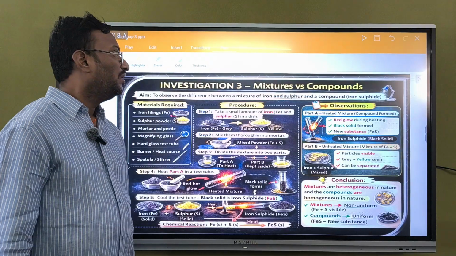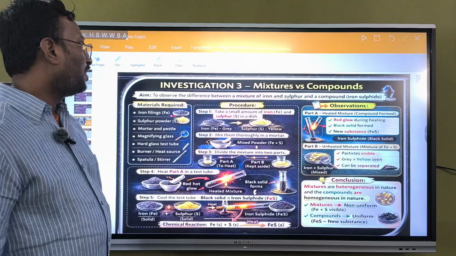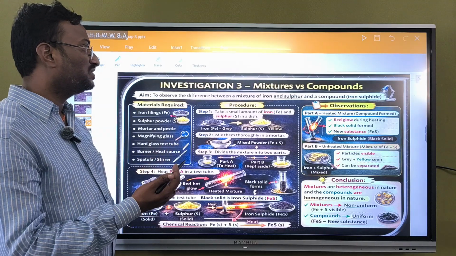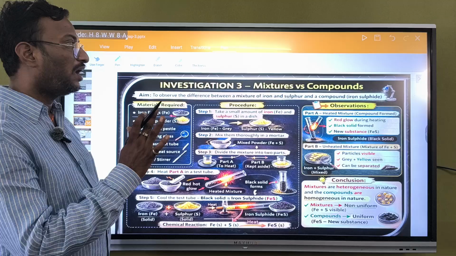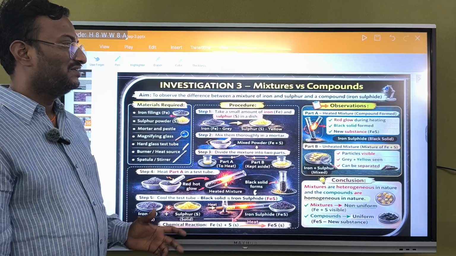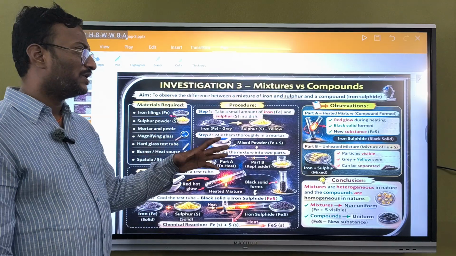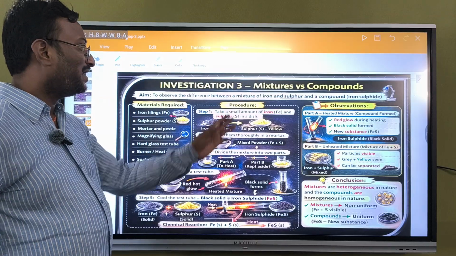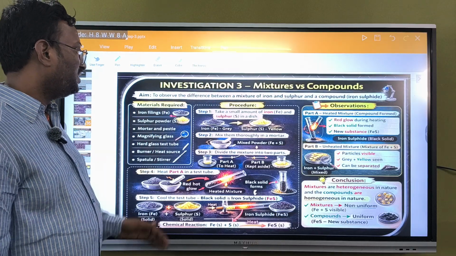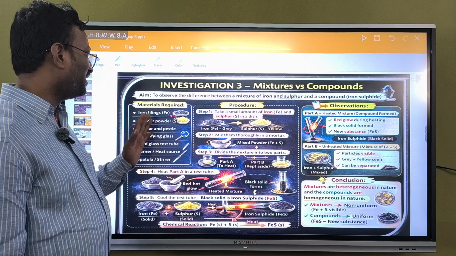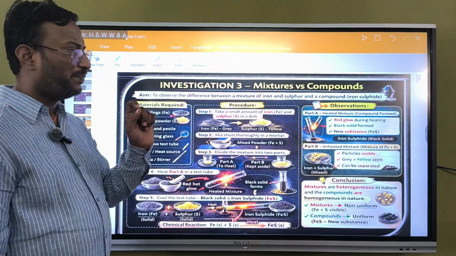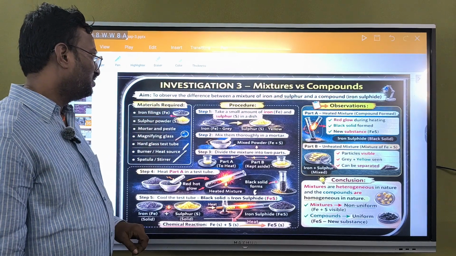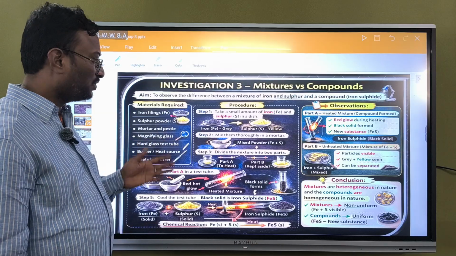Next thing, mixtures versus compounds. To observe the difference between a mixture of iron and sulfur and a compound, iron sulfide. This is a beautiful thing, you can analyze it. First we take iron and sulfur. The material required is iron filings, small pieces of iron, sulfur powder and a magnifying glass.